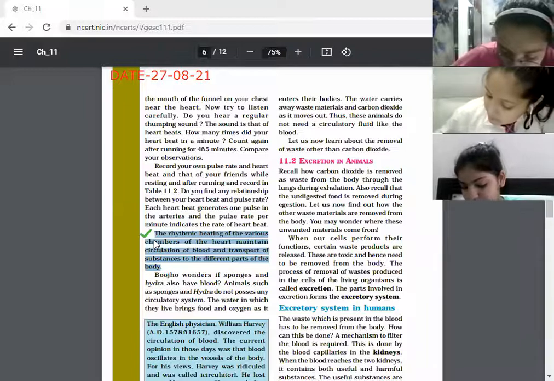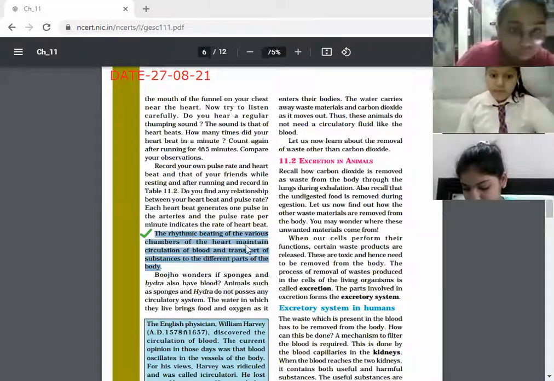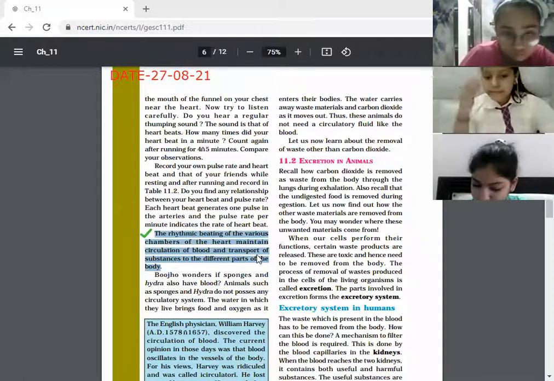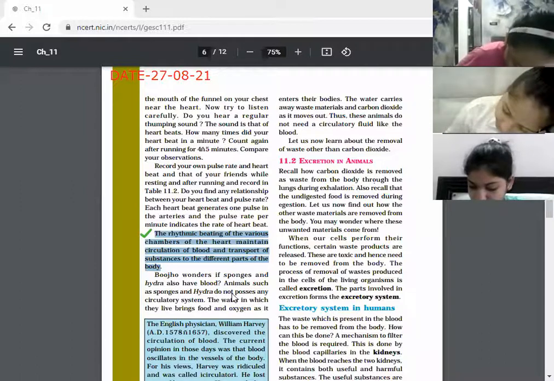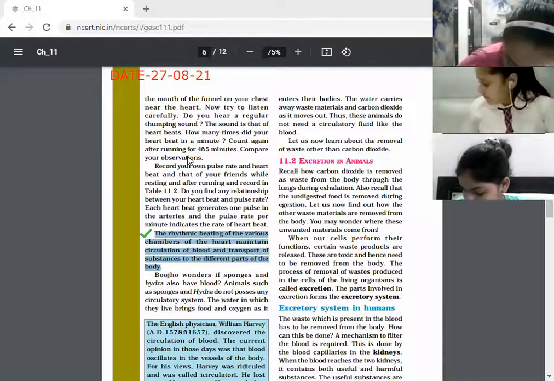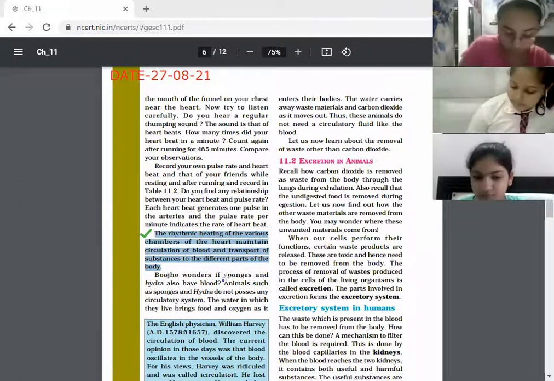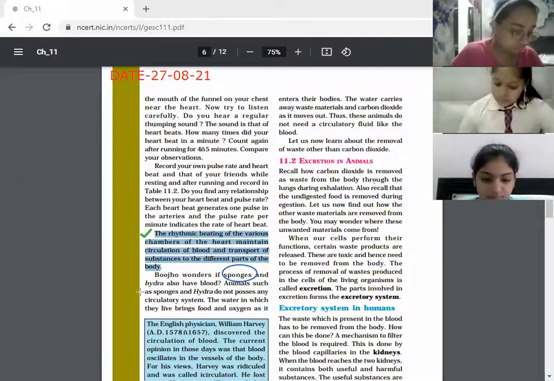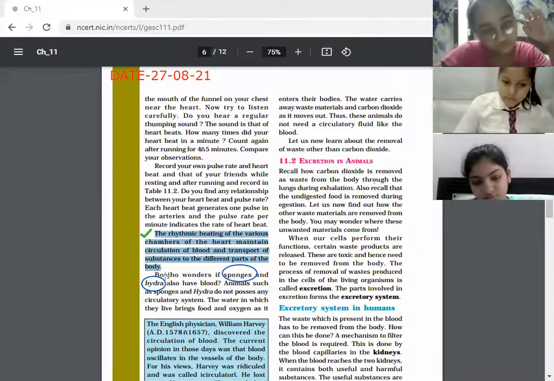Okay, children, kindly underline this line also. The rhythmic beating of the heart and the various chambers of the heart maintain the circulation of blood and transport of substances to different parts of the body. Okay. Now we will discuss something about hydra and sponges. What is hydra and what are sponges? Okay, Abhigyan, continue reading this paragraph. Let's read about it.